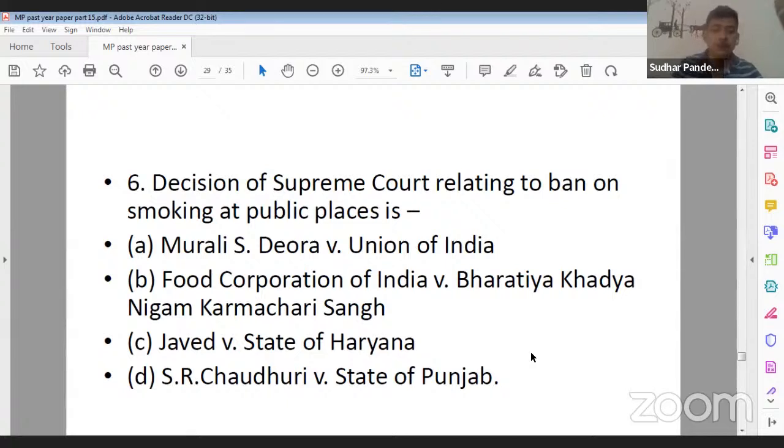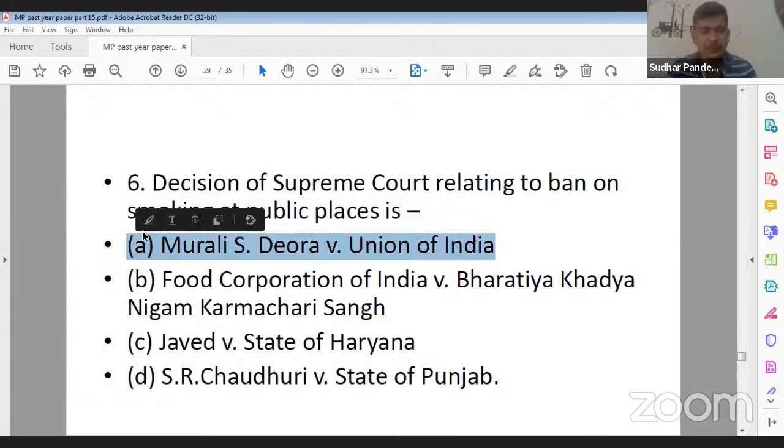Option B, Food Corporation of India versus Bharatiya Khadya Nigam Karmchari Sangh. Option C, Javed versus State of Haryana. Option D, S.R. Chaudhary versus State of Punjab. So its correct answer is A, Murli S. Deora versus Union of India. Yes, Vinny ji, you are correct.